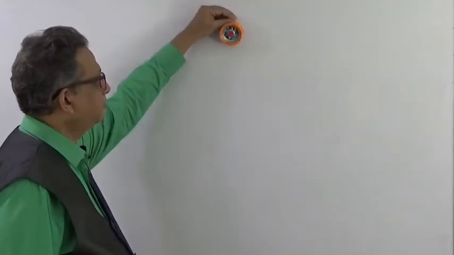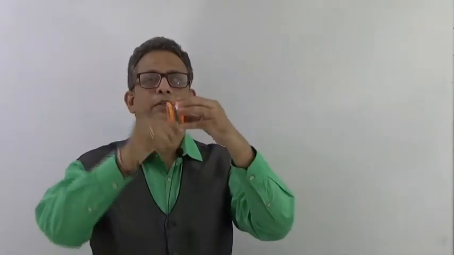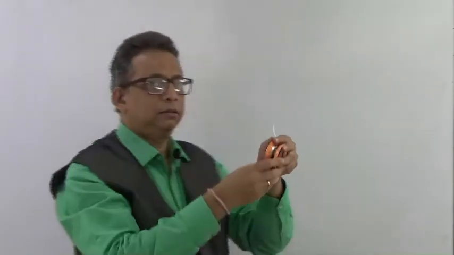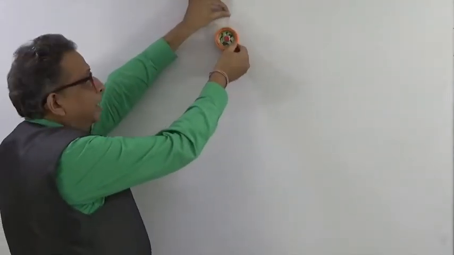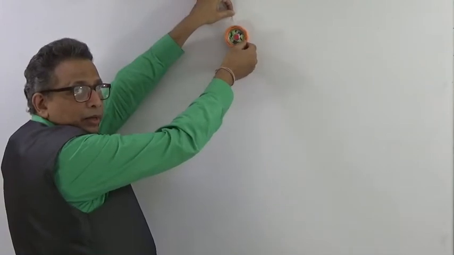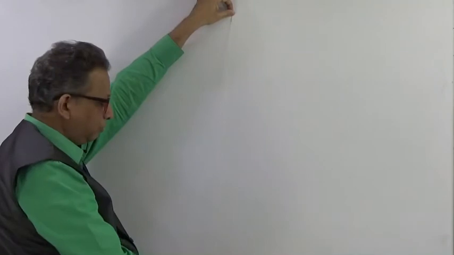Now we have a wheel, that is, a disc. This will be considered as a disc with some mass m, and it has a string wound around it. When I release this under gravity, this is how it is going to fall. This is how it is going to fall.